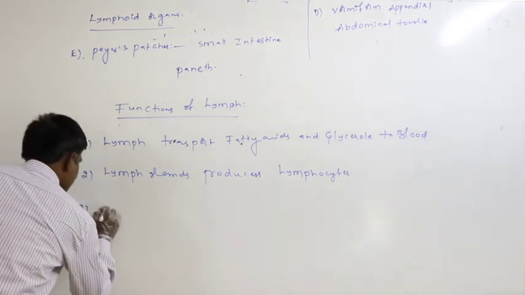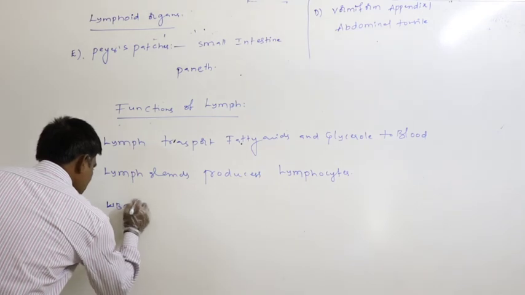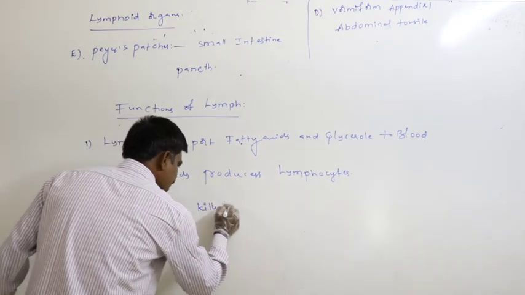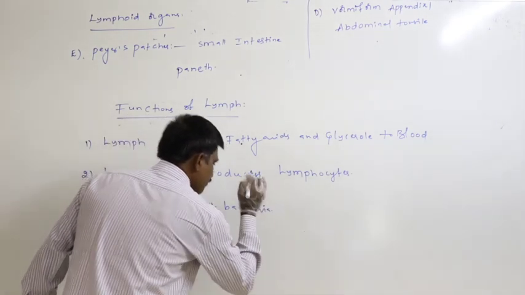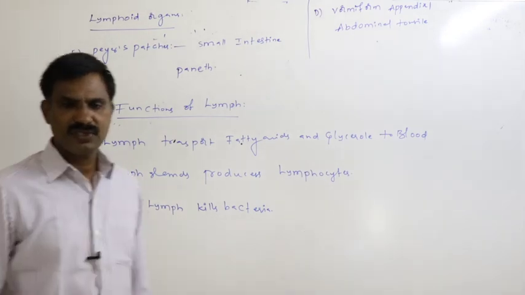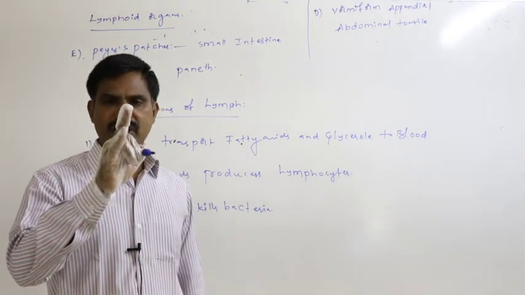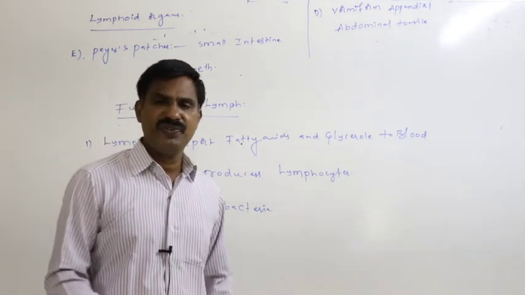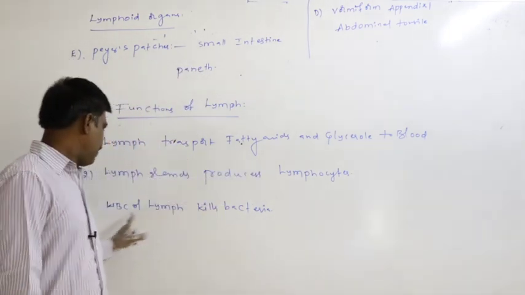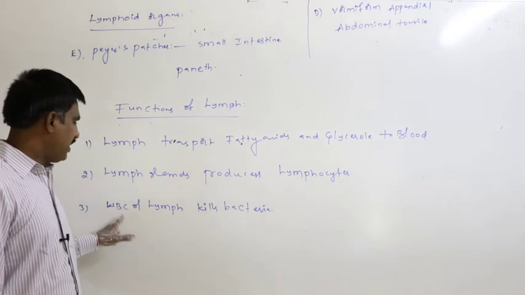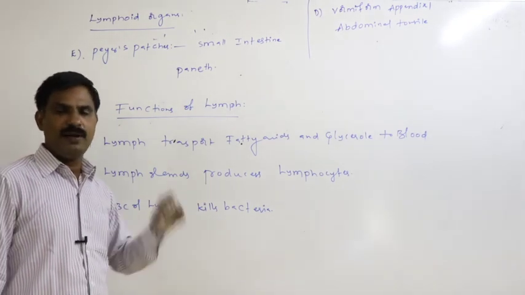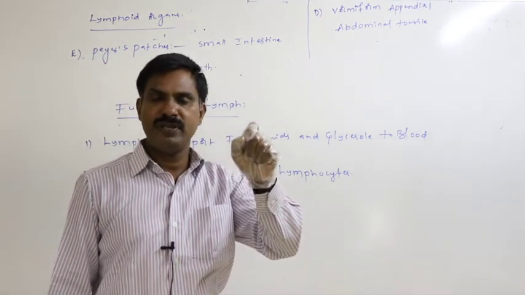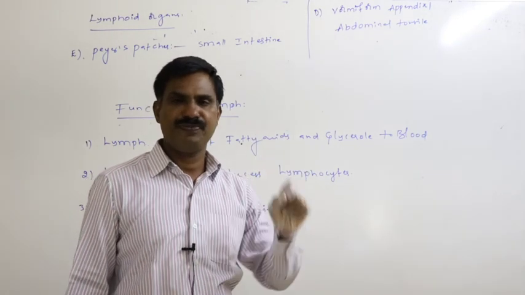Third function is that the WBC of lymph kills bacteria. Bacteria which reach the lymph are principally killed by lymphocytes, the WBC cells of the lymph. Lymphocyte is one type of WBC cell. Definitely the WBC of lymph always kills bacteria. To kill that kind of bacteria, these lymphocytes which are produced from the lymph glands are useful.